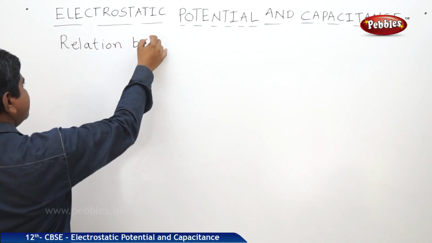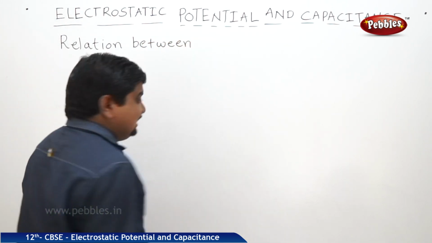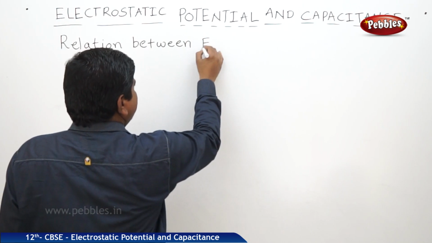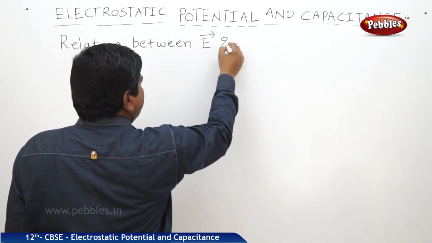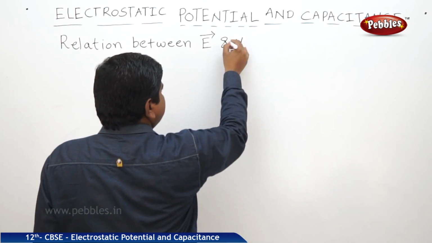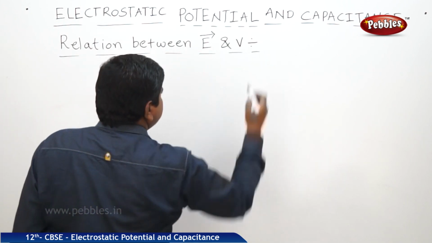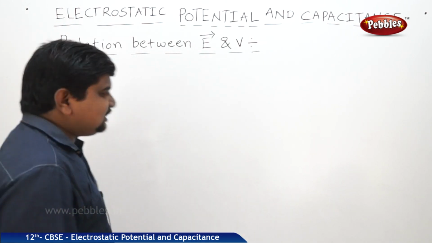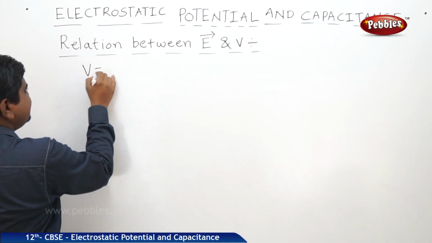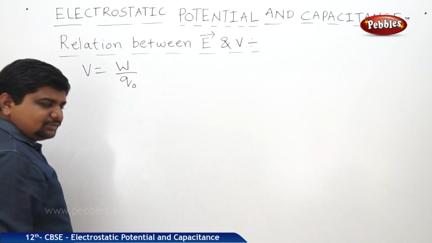Relation between electric field intensity, E bar, and potential V. We know that V is equal to W by Q naught.